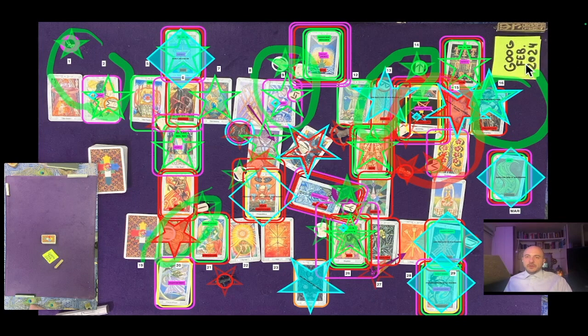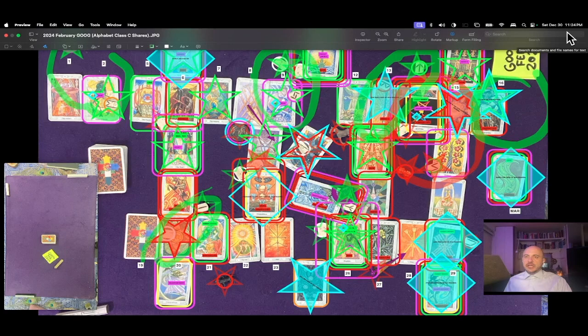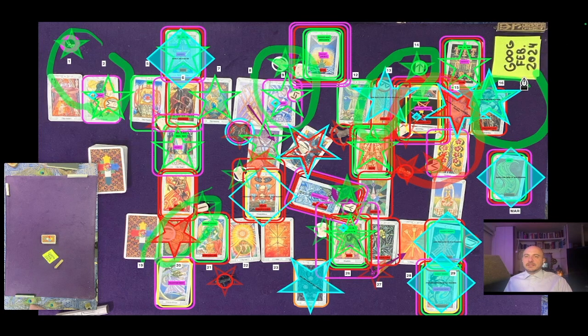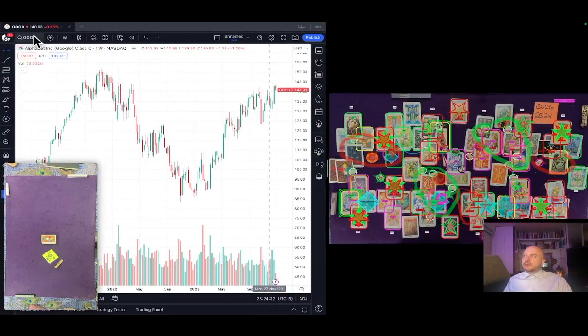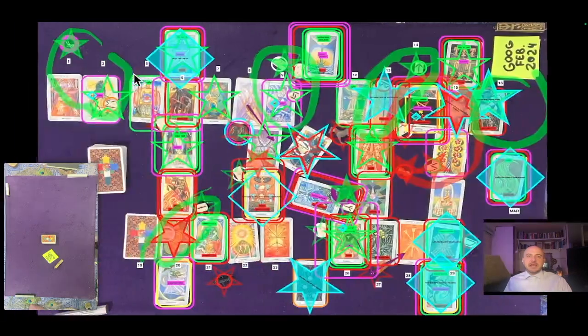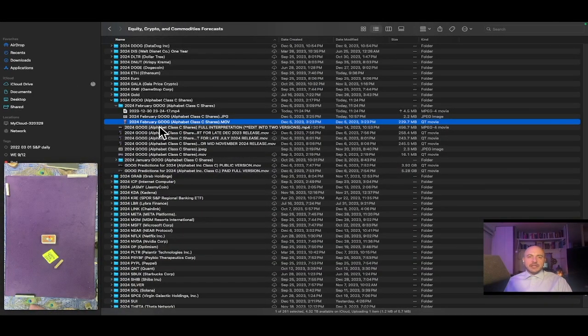This is the Google 1 month overview reading for the month of February 2024. It's currently December 30th, 2023, 11:24 p.m. Eastern Time. Google at the time of this reading is currently $140.93 USD. And the shuffle video that we're about to play for you was created on December 5th, 2023 at 3:23 p.m. Eastern Time. That's this video here in the lower left corner.